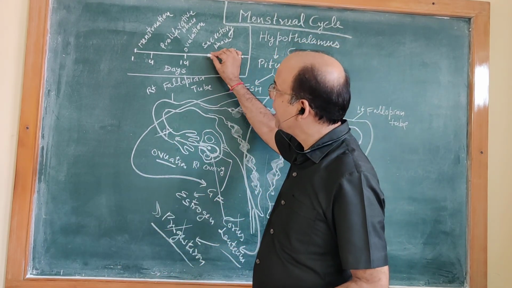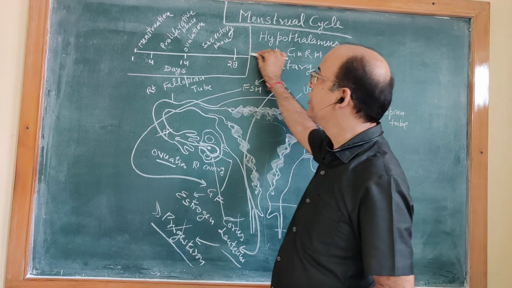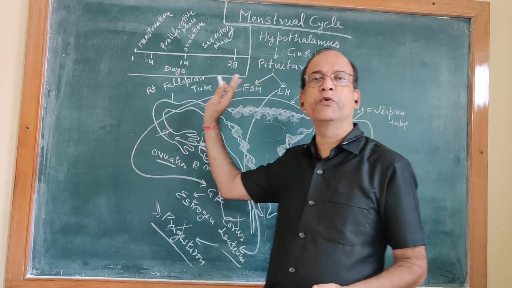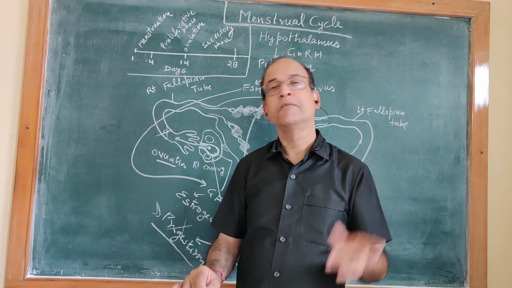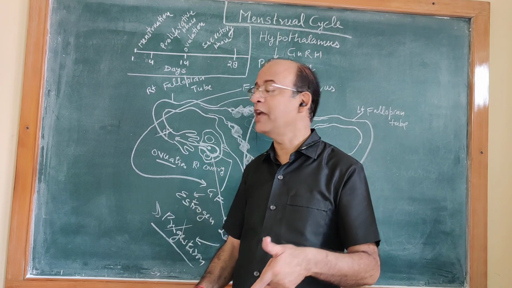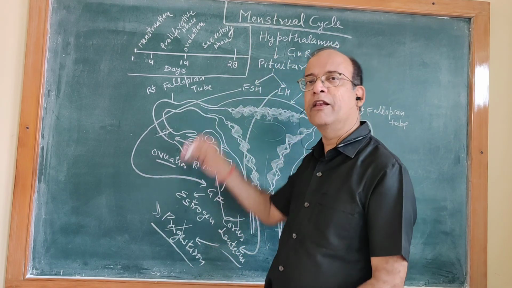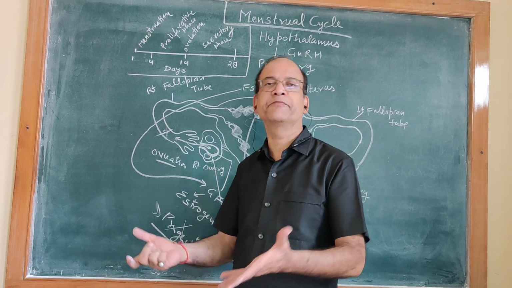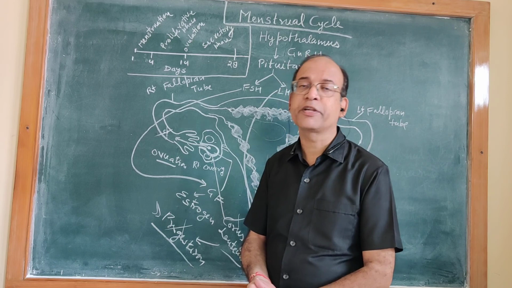If fertilization is there, pregnancy is there, then this phase continues. It continues till the delivery of the child, till the birth of the child. But if there is no fertilization, then menstruation of the next cycle will start, and the next menstrual cycle will start. So that is the menstrual cycle.